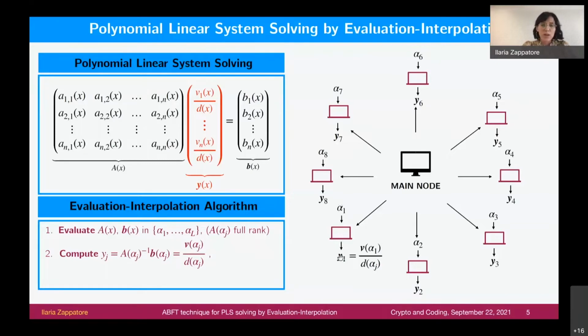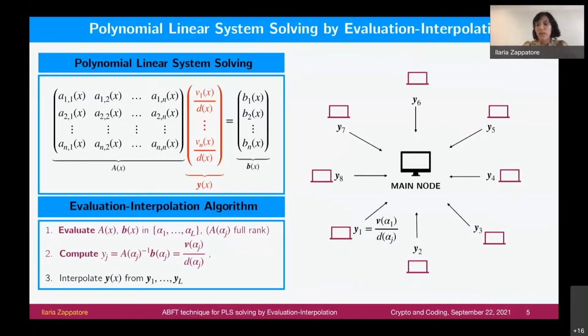It first computes the evaluation of the matrix A and of the vector B, and then it computes the solution of the evaluated system that it gets. So each node basically computes the evaluation of the vector of rational functions that we want to reconstruct. Then the nodes send all these evaluations to the main node, and the main node performs a sort of interpolation in order to reconstruct the solution Y.